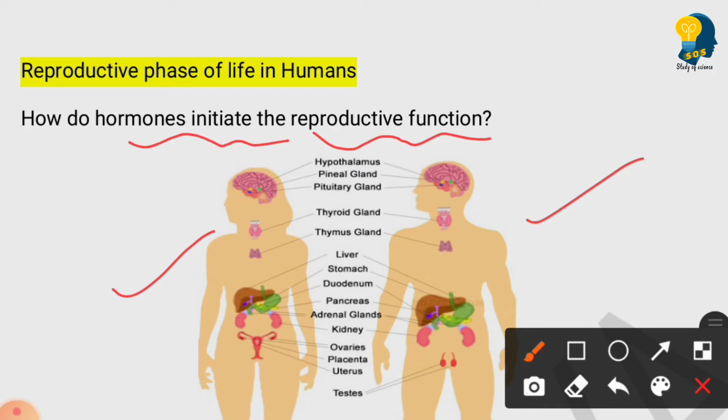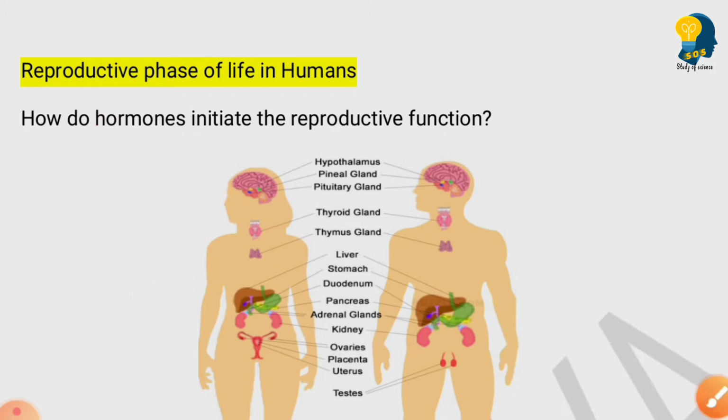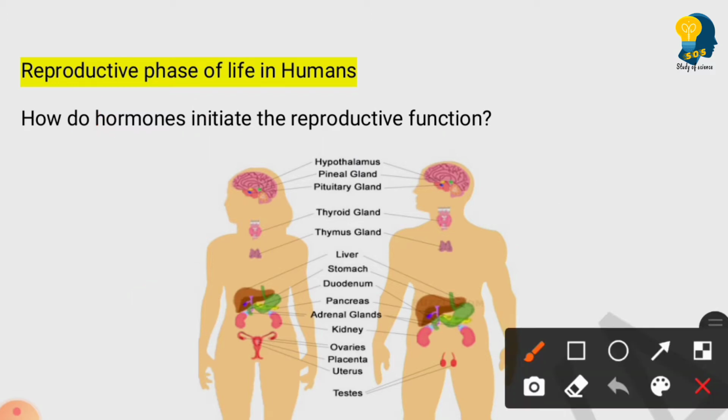Why do we call them chemical messengers? Because they carry the signals from one place to another place in our body. Hormones will carry the messages, they carry the signals from one part of the body to another part. Clear?